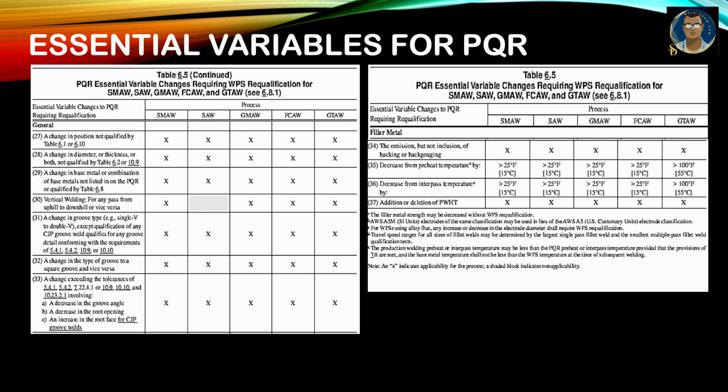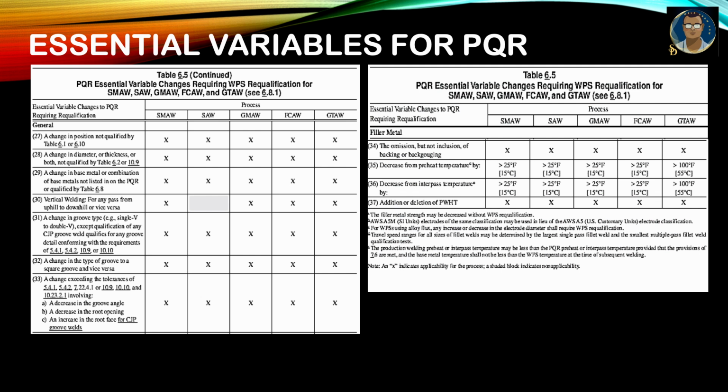Vertical welding for any pass uphill to downhill, SAW is not applicable, others you need to requalify the WPS. A change of groove type like single V, double V, partial, full penetration, you need to. There are a lot of sketches available with the pre-qualified WPS in AWS D1.1. They have already mentioned most of the cases, but in case not available in AWS D1.1, you need to requalify the WPS.